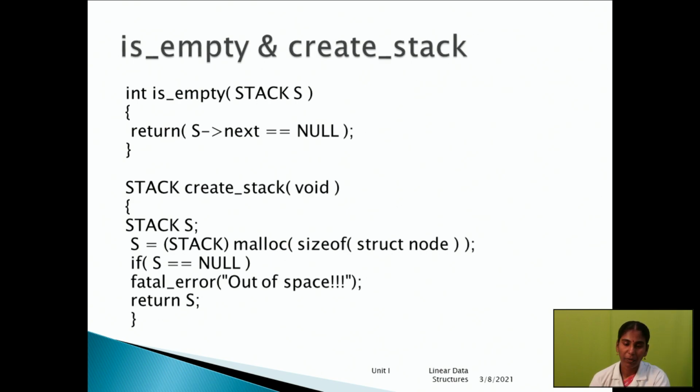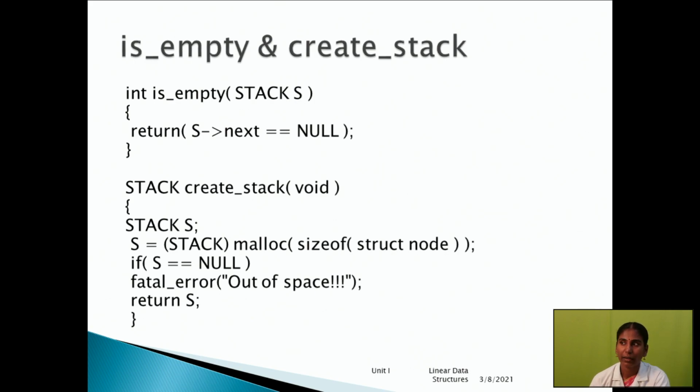Create the size, memory size for the given array, and then you have to check whether the stack is empty or full. Okay, so we will see one by one. First, integer is a data type, isEmpty is a function. Here the argument is passed. Within the return statement we have to check whether the next pointer is null or not. If the pointer is null, it means the stack is empty. Okay, the next pseudocode is for the create operation.